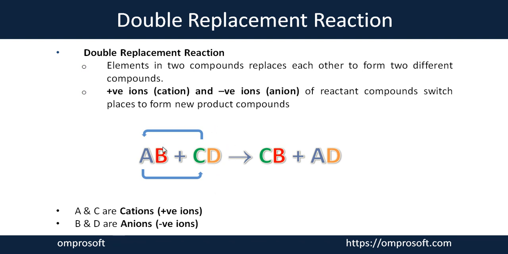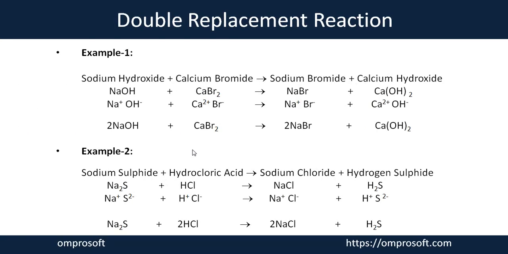So then what combination will we get? The combination will become AD plus CB. This kind of reaction is considered a double replacement reaction, where both cations of both compounds can switch their places and both anions of both compounds can switch their places and make two different compounds. Now I'll share with you some examples for a brief introduction to the double replacement reaction.